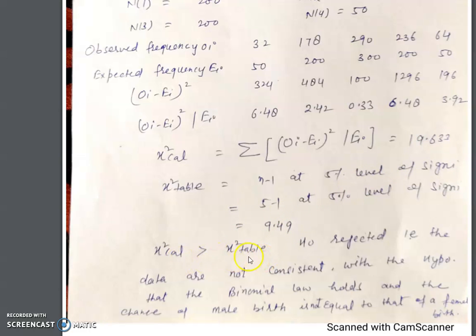That's why H0 is rejected. That is, the data are not consistent with the hypothesis that the binomial law holds, and the chance of male births is not equal to that of female births.